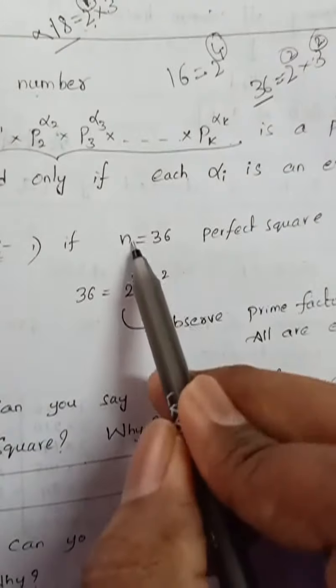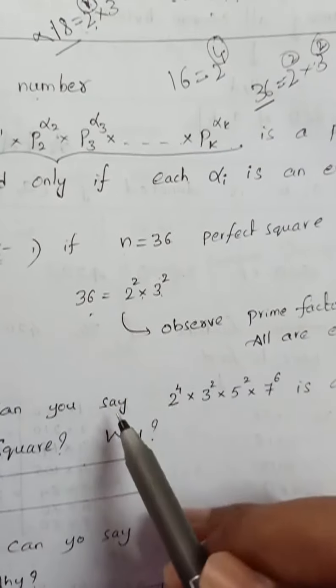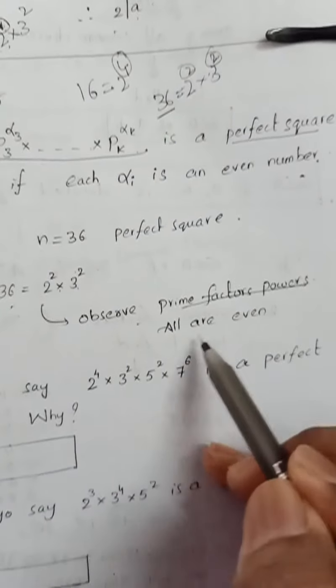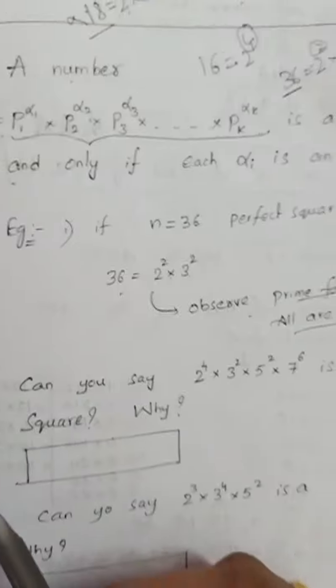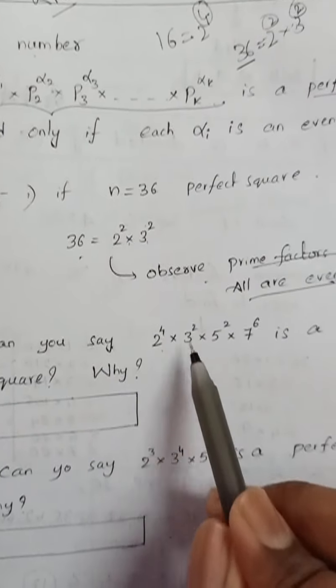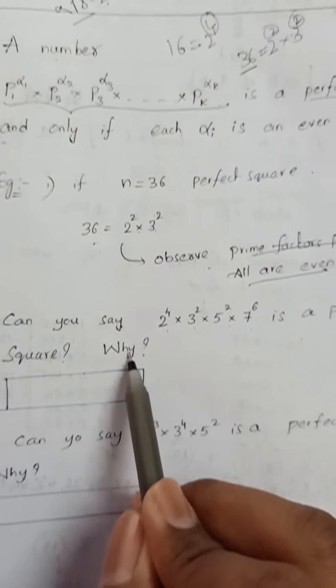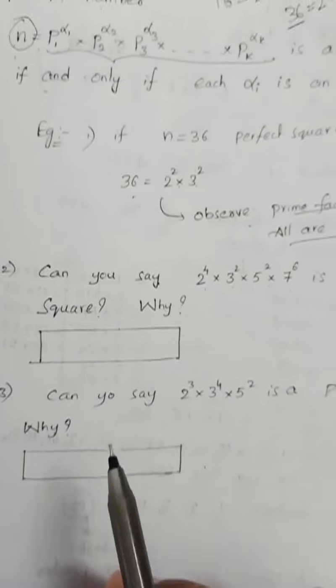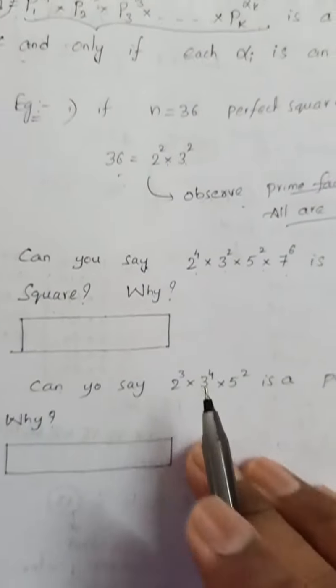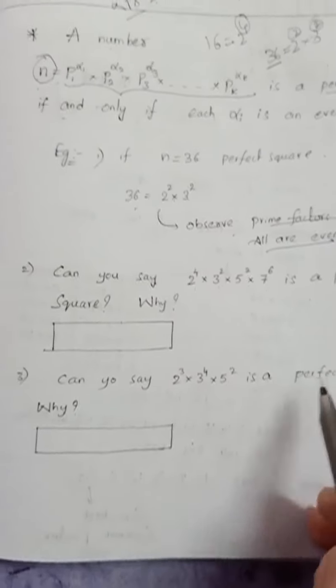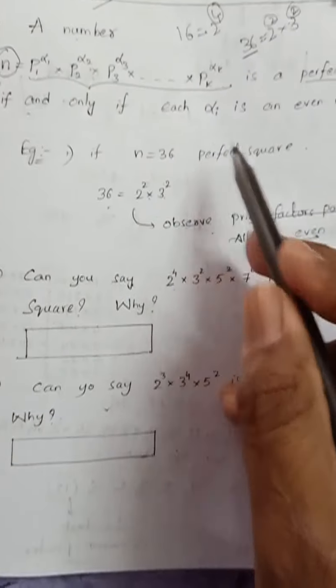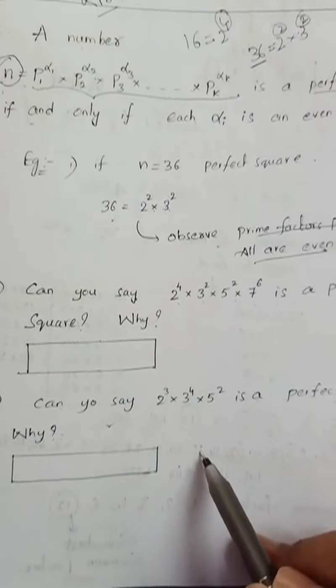So now if n is equal to 36, the prime number powers are even. So observe, the prime factor powers are all even. So can you say 2 power 4, 3 square, 5 square, 7 power 6 is a perfect square? And why? Think about it. And can you say 2 power 3 into 3 power 4 into 5 square is a perfect square, and why? Based on the above concept, you can answer this.